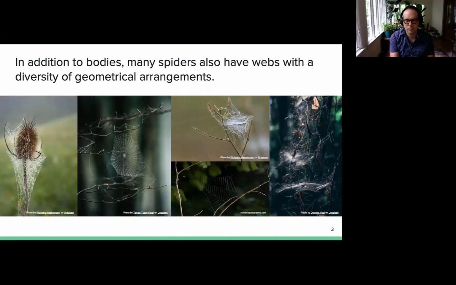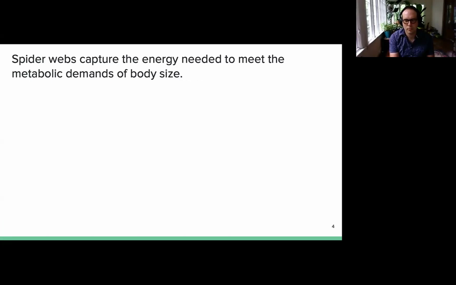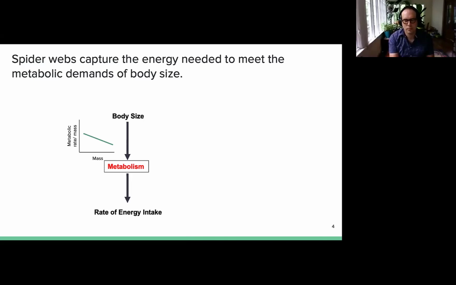And in addition to bodies, we know that many spiders also have webs with a diversity of geometrical arrangements. Spider webs are critical because they capture the energy needed to meet the metabolic demands of body size. And as I illustrated in the previous slides, body size more or less determines metabolism, and metabolic rate per unit mass should scale somewhere between the -1/3 and -1/4 power of mass.